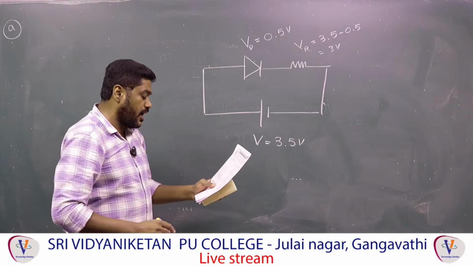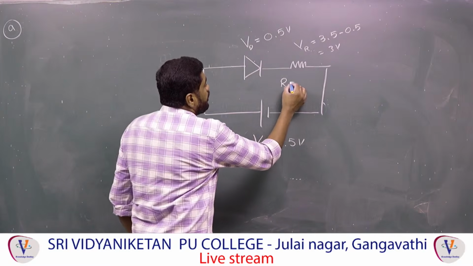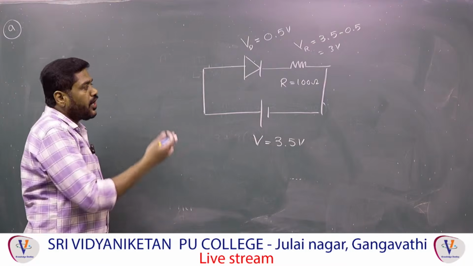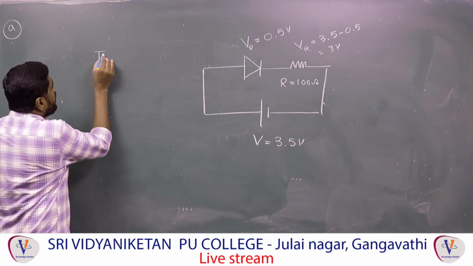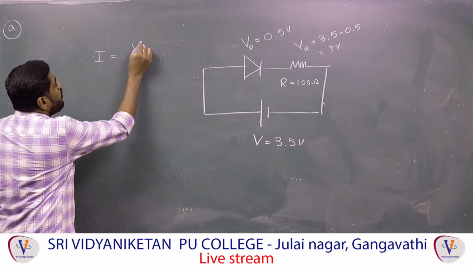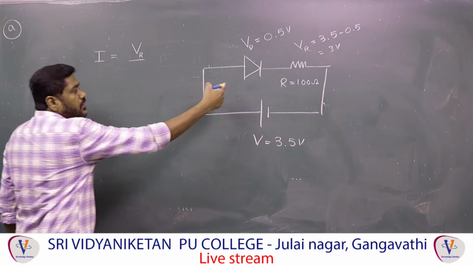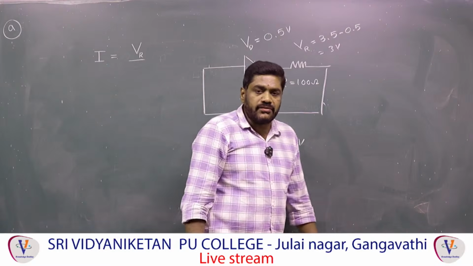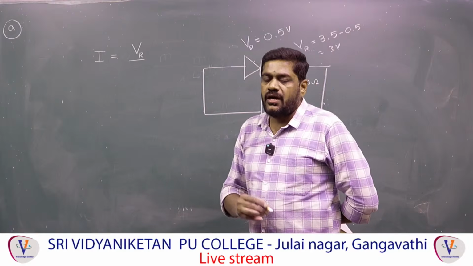The question asks for the current in the circuit. The resistance value given is R equal to 100. Now you can use Ohm's law. According to Ohm's law, the current in the circuit is the voltage across the resistance divided by R. The diode is also there, but if they do not mention anything in the question, the diode can be taken as an ideal diode.